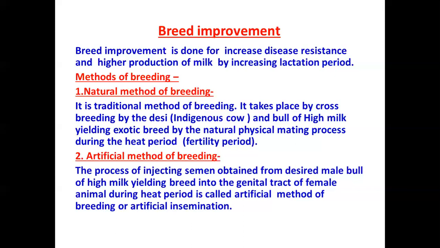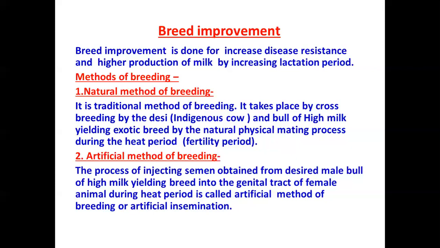Now the second one that we have to study is the artificial method of breeding. Scientifically, this method is called artificial insemination. The process of injecting the semen obtained from a desired male bull of a high milk yielding breed into the genital or reproductive tract of a female animal during heat period is called artificial insemination.